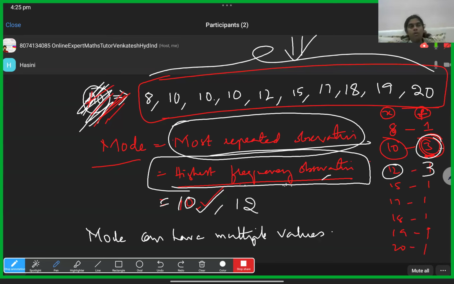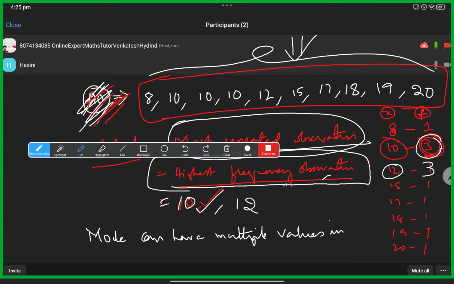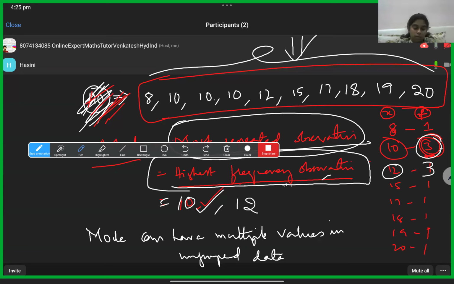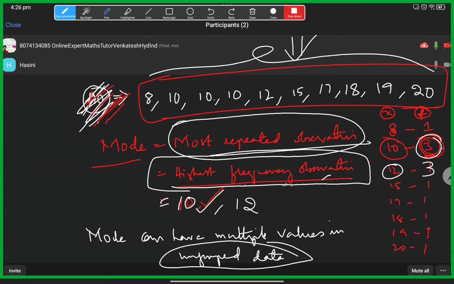In which data can mode have multiple values? In ungrouped data. So this is about the basic understanding of mean, median, and mode in ungrouped data.